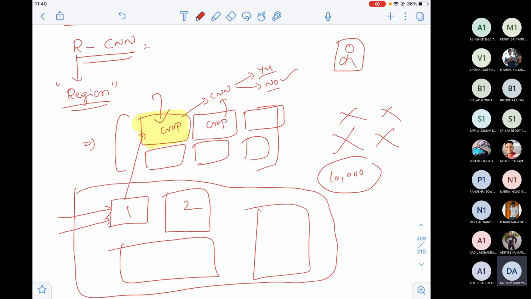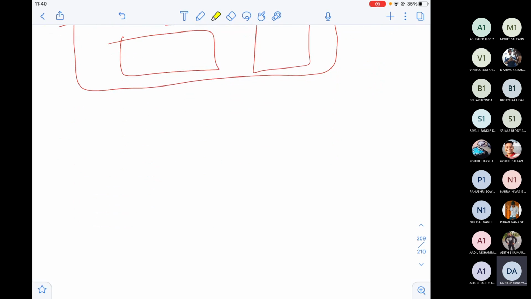I want an algorithm which reduces this time consumption. That means I need to propose the regions or the boxes in a much smarter way. That's the problem in my hand. What should I do? Maybe we can think like this. See here, instead of proposing it randomly, assume that I have